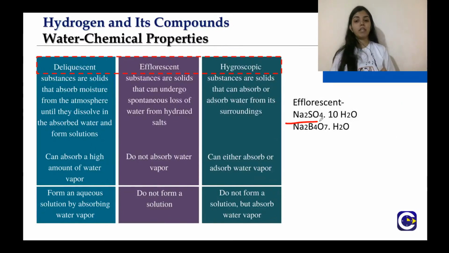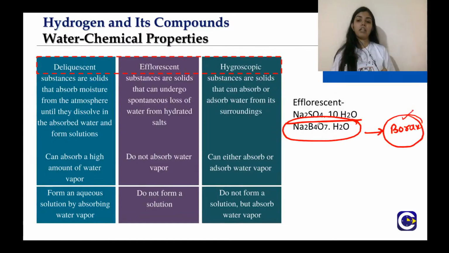Efflorescent is Na2SO4.10H2O, and this is known as borax. Na2B4O7.10H2O. So basically it is 10H2O only. It also has the ability to remove water from itself.